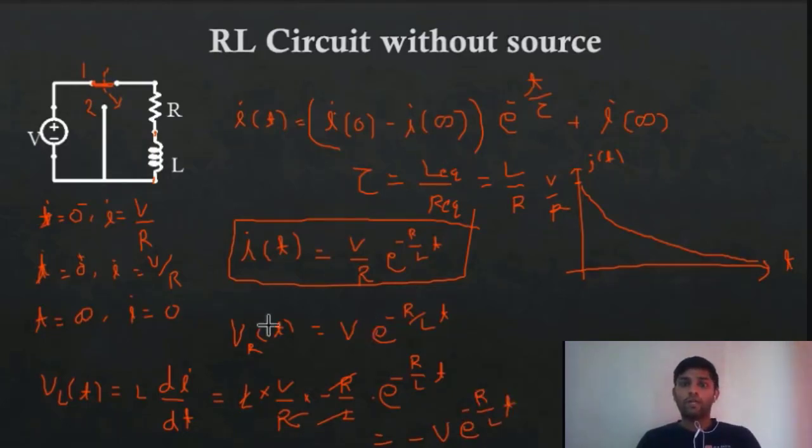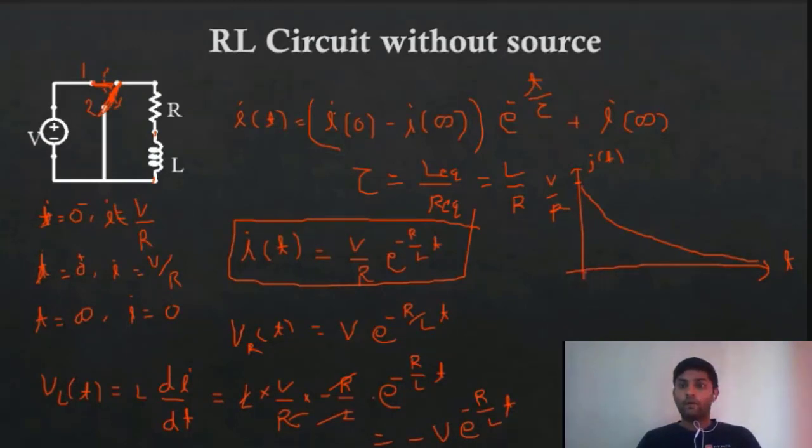Again, you can observe that if you try to find the total voltage, okay, we made a mistake over here. Obviously it should be 0, because there is no voltage source. If you are considering this circuit, VR plus VL must be 0 as per KVL, because there is no voltage supply. So you are getting the response exactly. If you add these two, you will get 0.